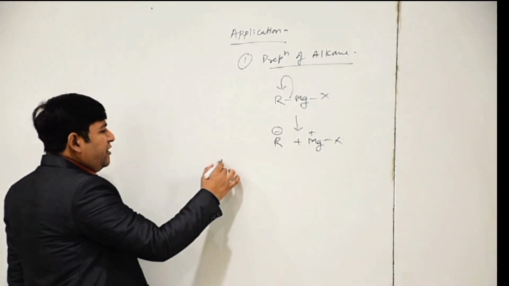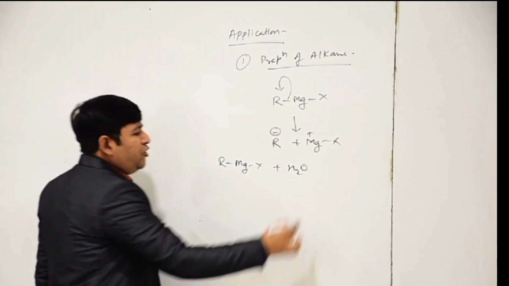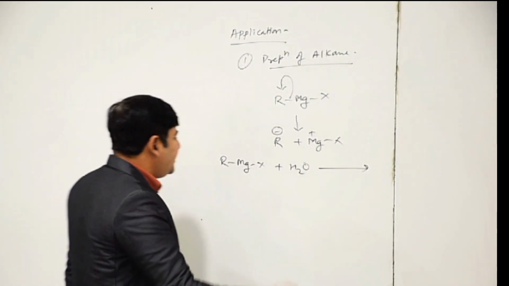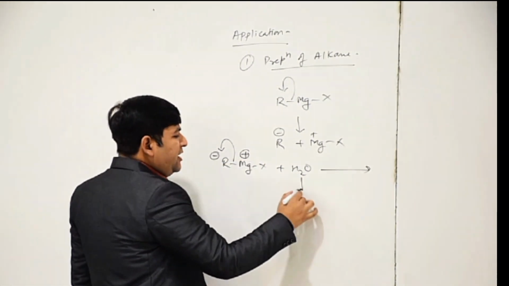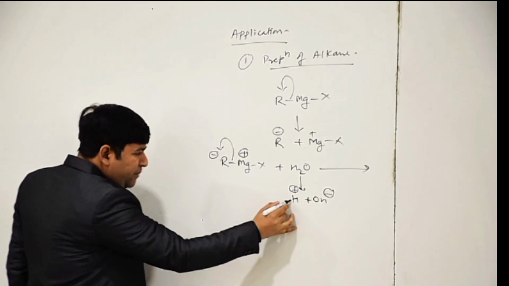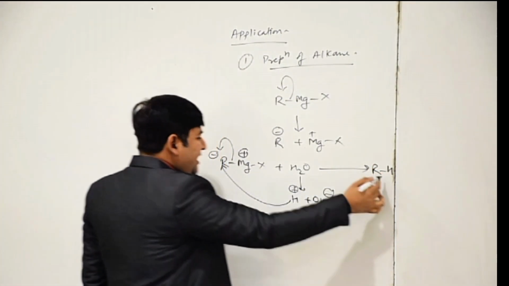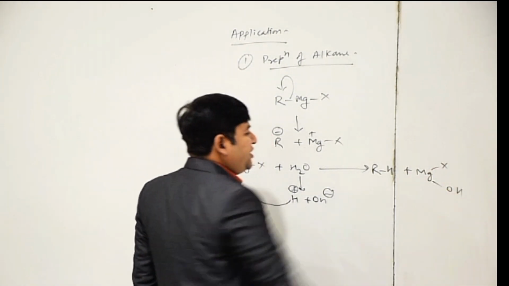Like if RMgX reacts with water, as we know in water, H plus ions and OH minus ions are there. So R minus, Mg plus, and from water we get H plus and OH minus. H plus will move to R minus. So we will get RH, that is alkane, and MgX OH.